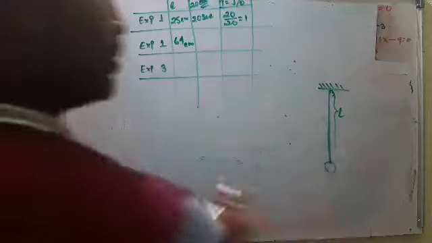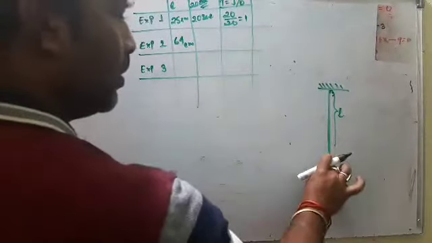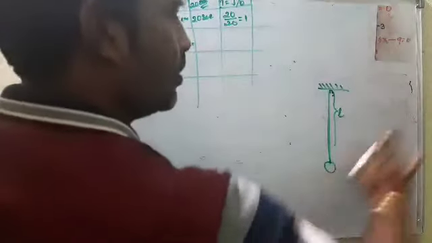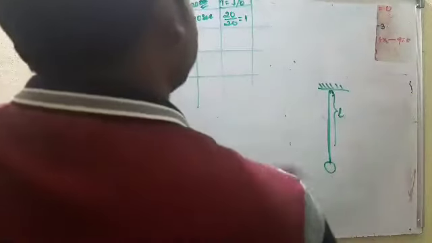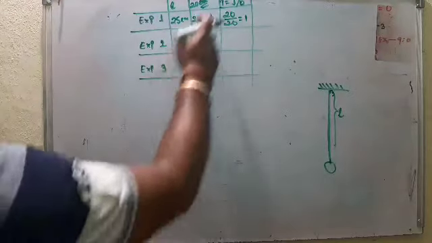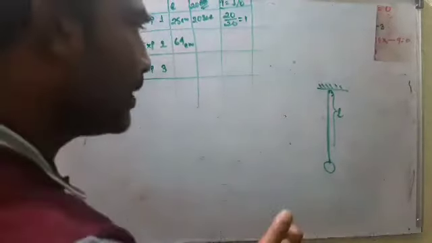And again I start it moving. Make it in extreme position and then release. It starts the motion, and then I observe when it completes 20 oscillations. Again, in every case we take 20 oscillations. When it completes 20 oscillations, I just click the stopwatch.